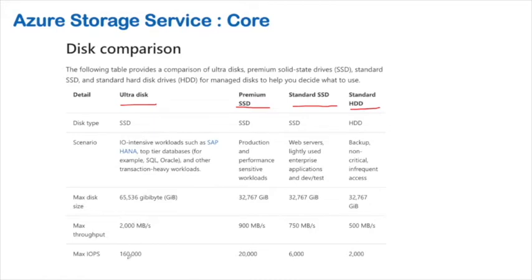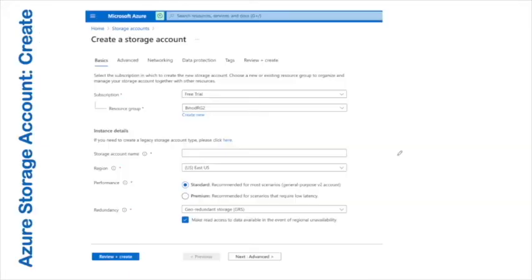They have max IOPS, input output operations per second, which you can see is 160,000, and they have max disk size and max throughput. Depending on the situation or the application, you can use them. If you need something very IO intensive, go for this; otherwise go for the HDD.